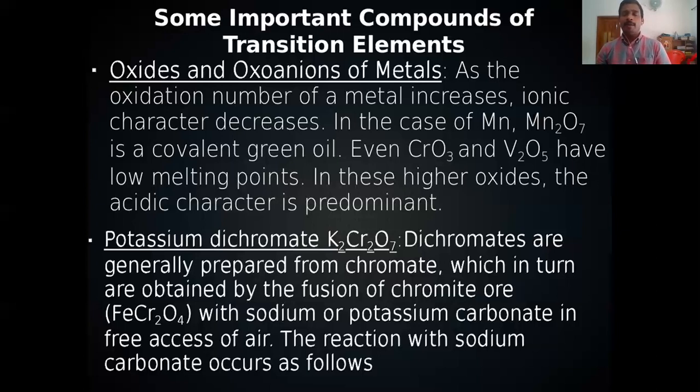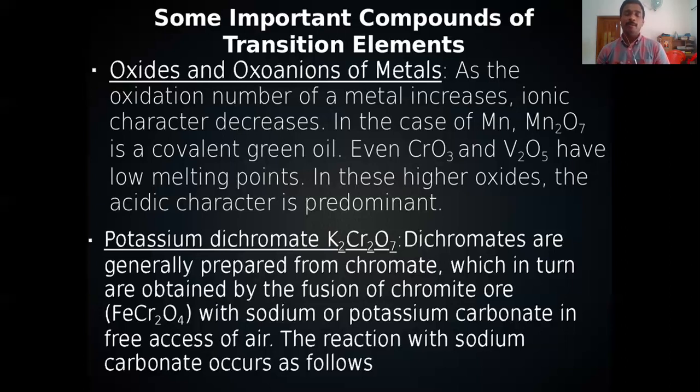What is the formula of potassium dichromate? K2Cr2O7. And this potassium dichromate is generally prepared from chromite ore. Chromite ore has the molecular formula FeCr2O4. So potassium dichromate is prepared from chromite ore.